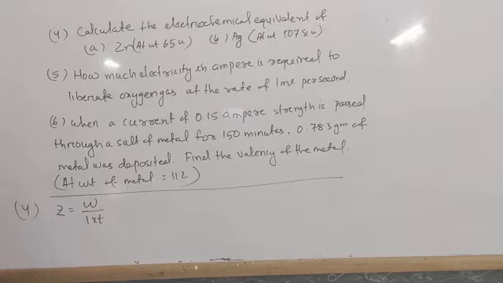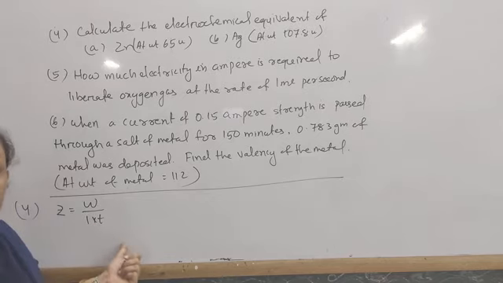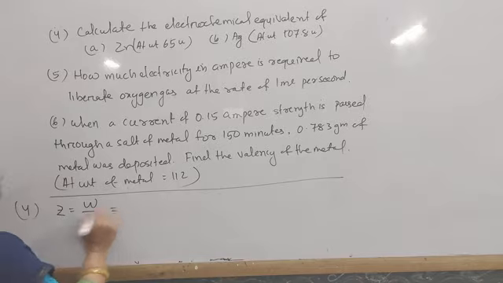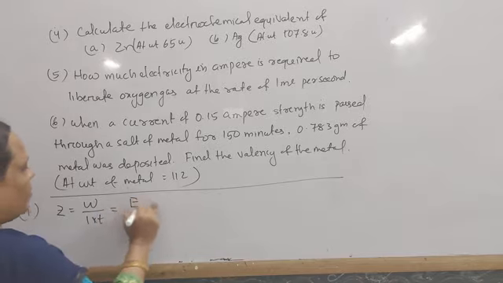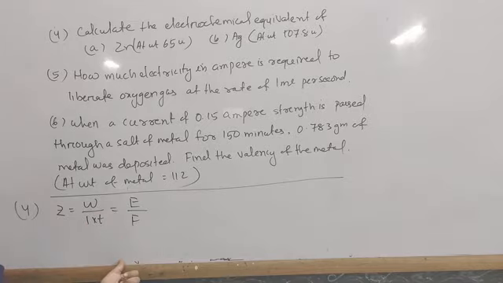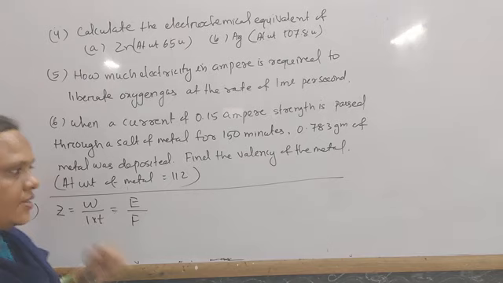This is the answer for question number 4. If different current and time are given, according to the weight given, find out W by I. Another relation we also know is Z equal to equivalent mass by Faraday, E by F. This is also another equation.